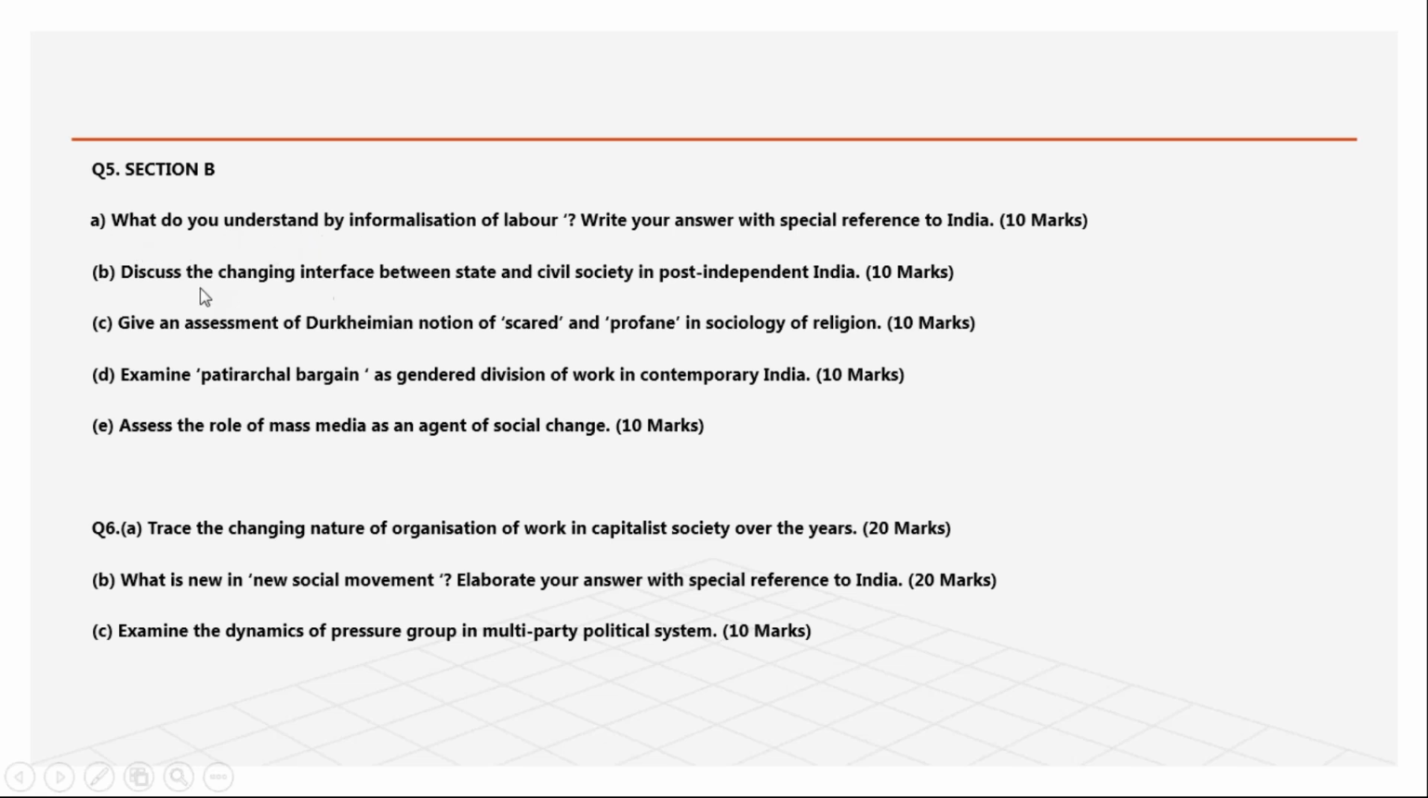See, understand the labor. Then assessment of Durkheim. Again Durkheim. Okay, see Marx, assess the role of mass media as an agent of social change. Can you see any questions which are out of the syllabus? Assessment of Durkheim's nation state, sociology of religion. Then society in post-independent India. Then here, see new social movement. Here, dynamics of pressure groups in a multi-party political system.